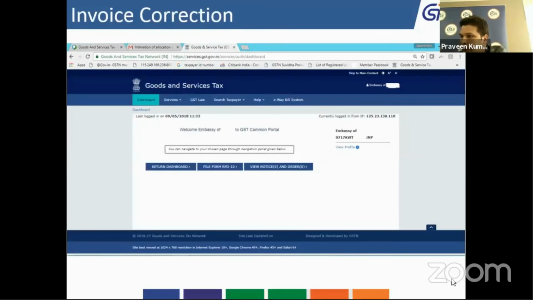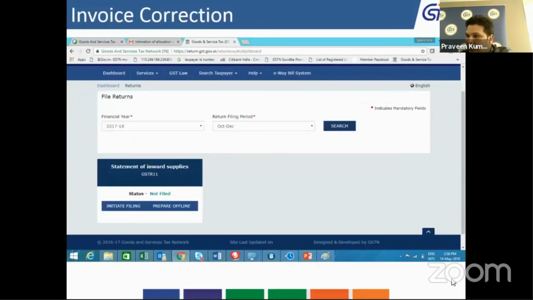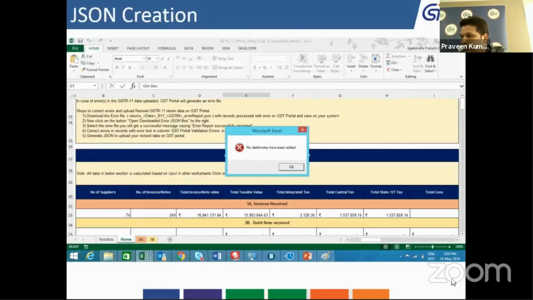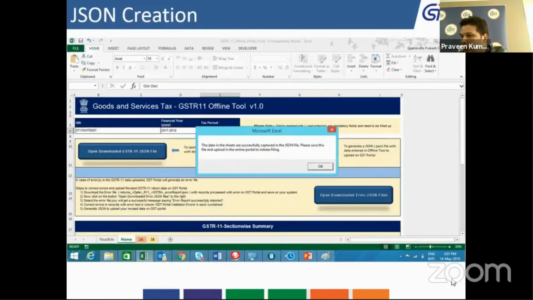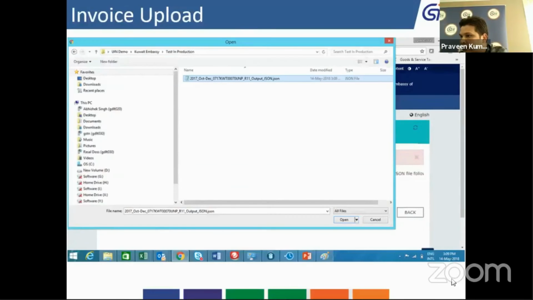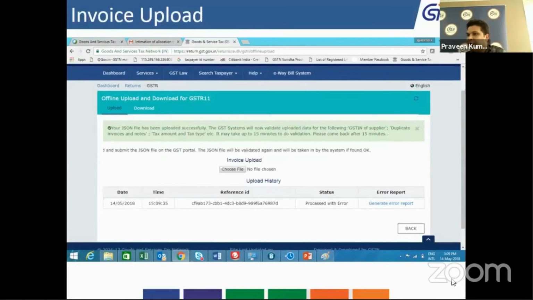So again, you come back onto the return dashboard. Now on this particular dashboard, I'll quickly take you to the upload part. Once your file gets uploaded, you will always get a green color on the top one.